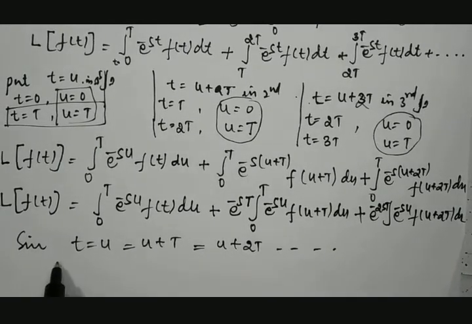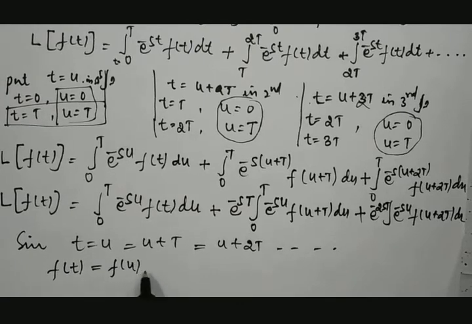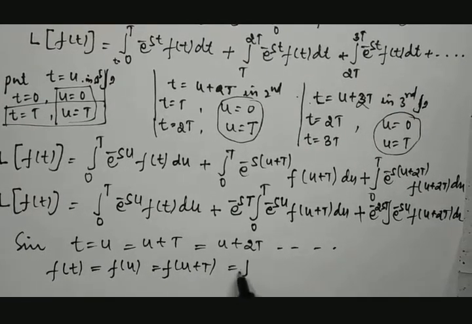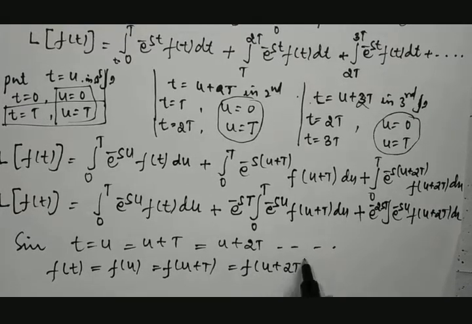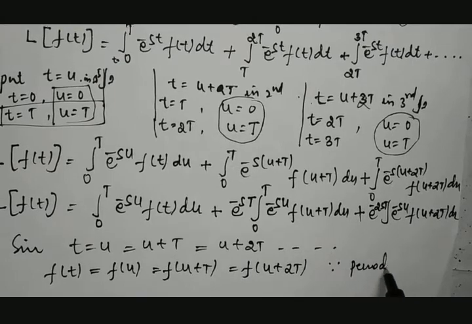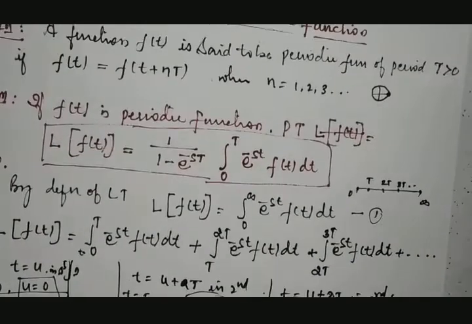So similarly, when we take its functional value, then f of t is equal to f of u, which will be equal to f of u plus T, and which will be equal to f of u plus 2T, because we know that it is a periodic function based on our definition.